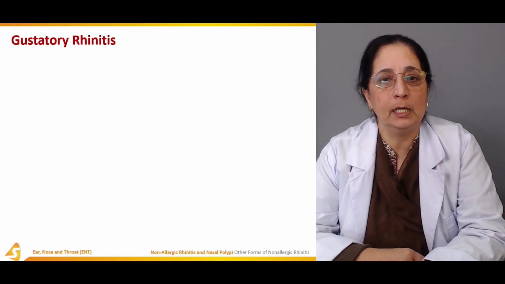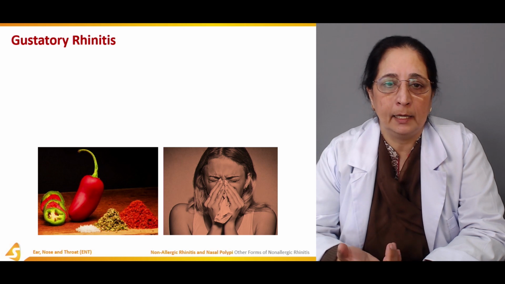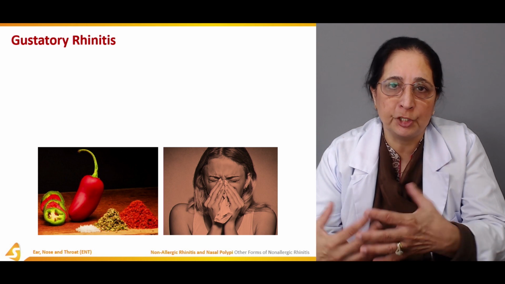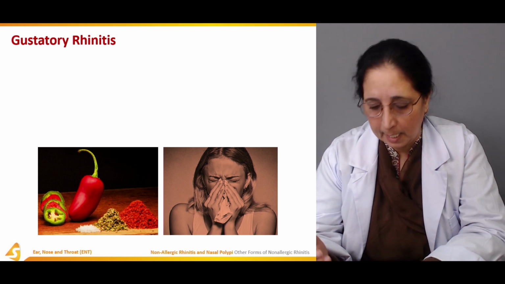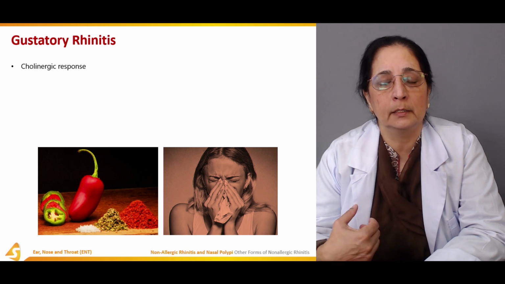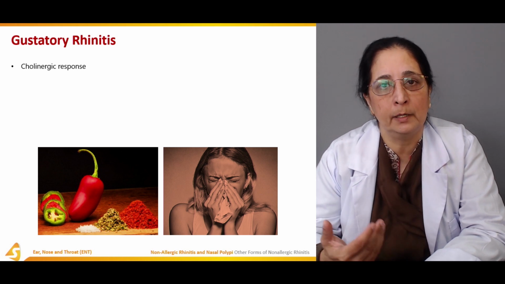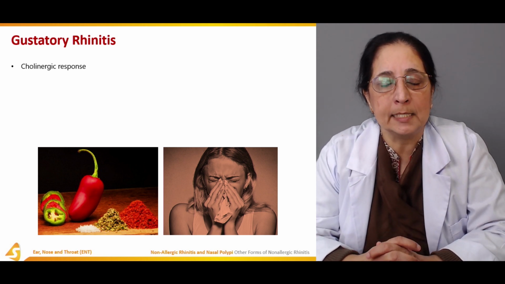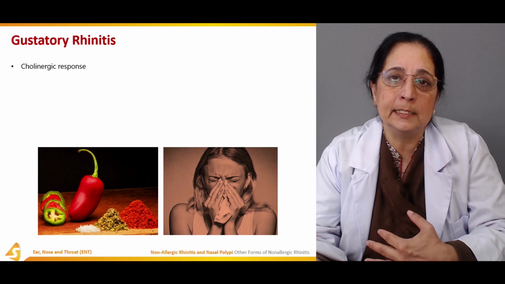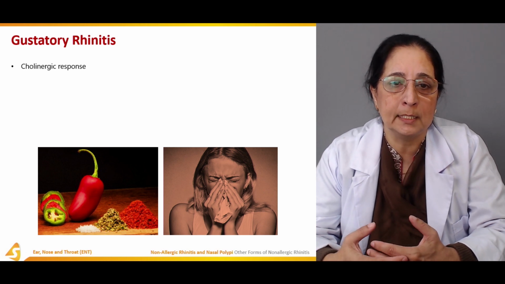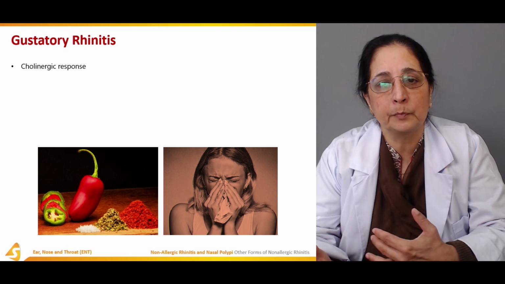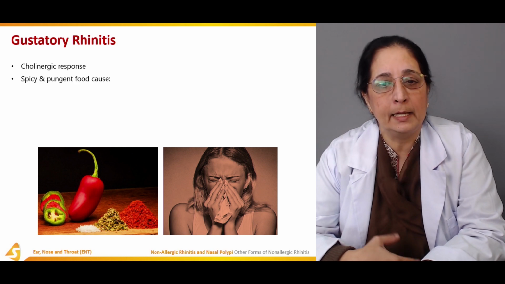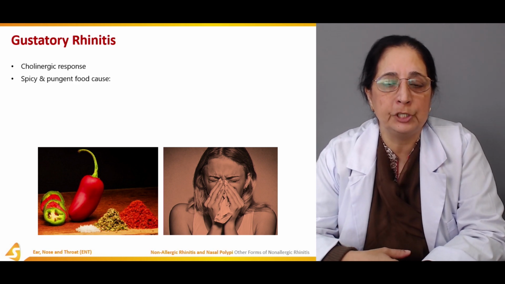Then gustatory rhinitis is very common. All of us can have this when we eat, especially spicy food, which can cause a runny nose and tearing of the eyes. This is known as gustatory rhinitis. The mechanism behind it is a cholinergic response, with release of acetylcholine, due to spicy and pungent food.